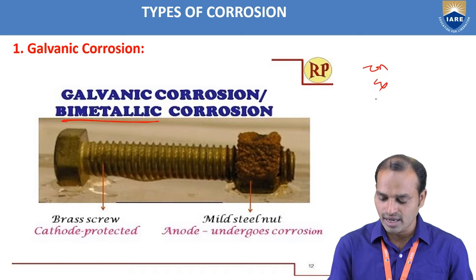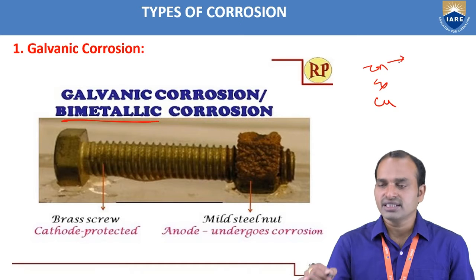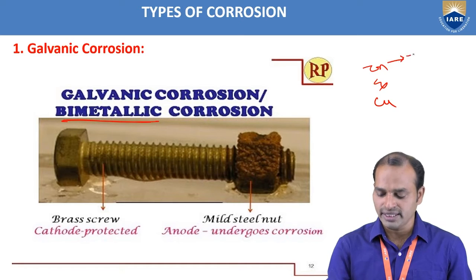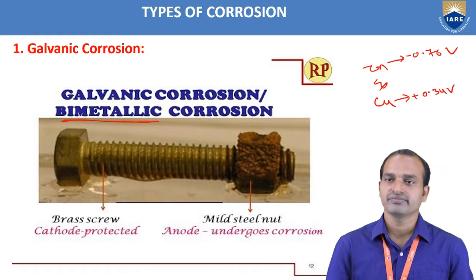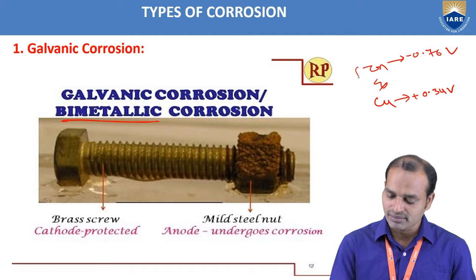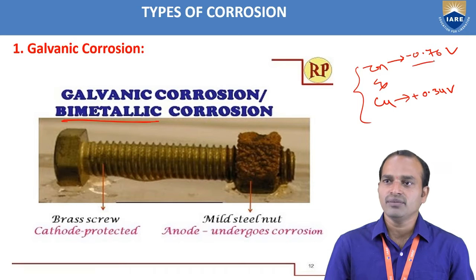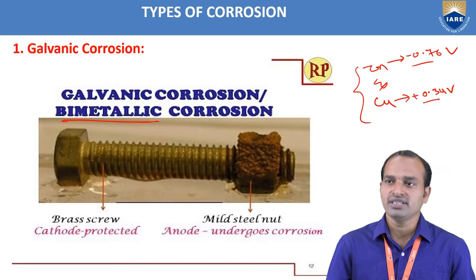Zinc has a standard reduction potential value of minus 0.76 volts and copper has plus 0.34 volts. The two dissimilar metals, that means bimetallic, that is why it is also called bimetallic corrosion.